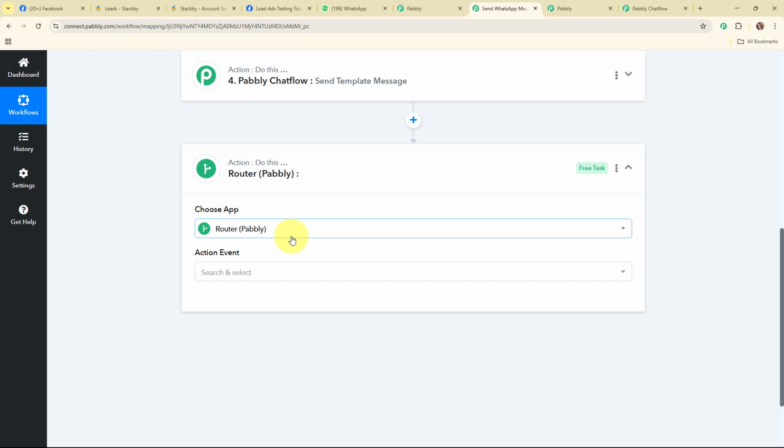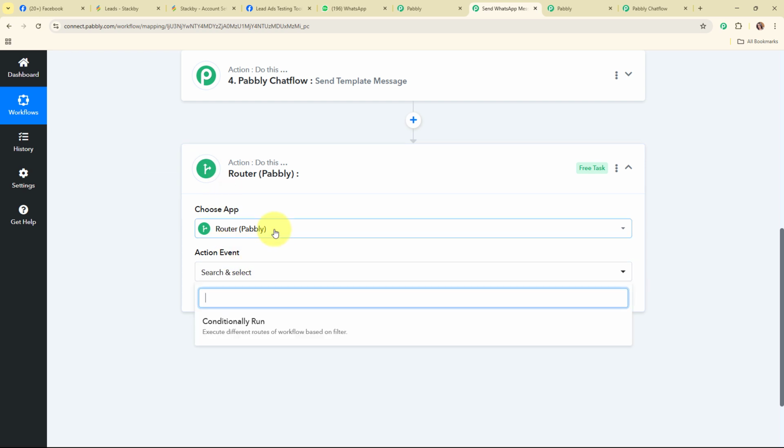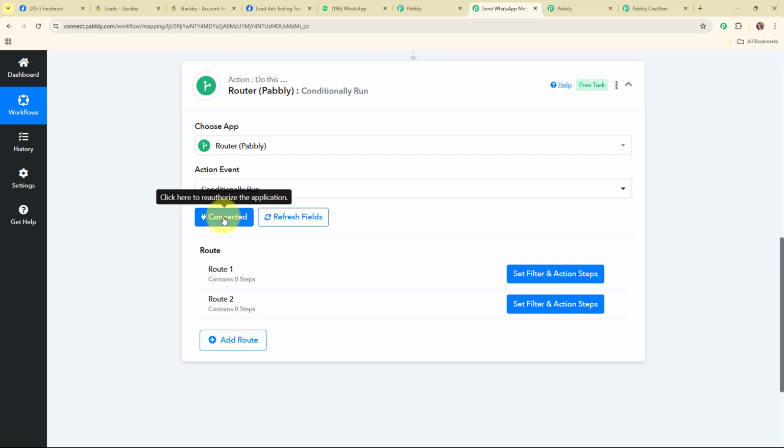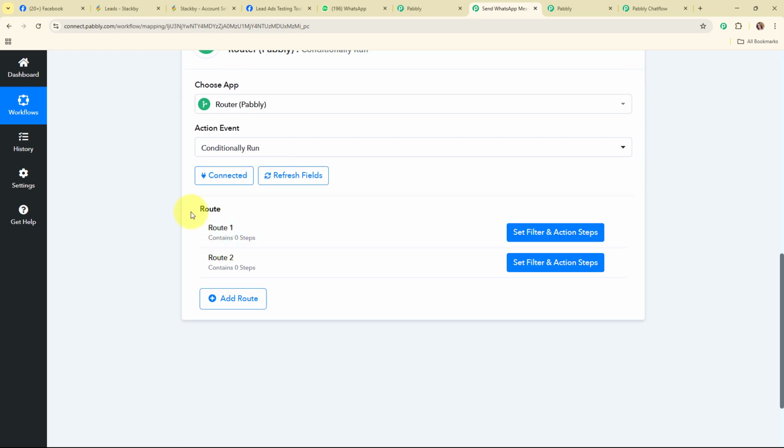Alright, so as you all know, here I have two conditions. That means two scenarios based on which I want to update the status of my lead. So for that, I'm going to use this feature, Router by Pabbly, and I'm going to select my action event as conditionally run, and then click on connect. Here you can see we have received the routes, route 1 and route 2. Now we are going to set up these routes accordingly. So let's start with route 1.